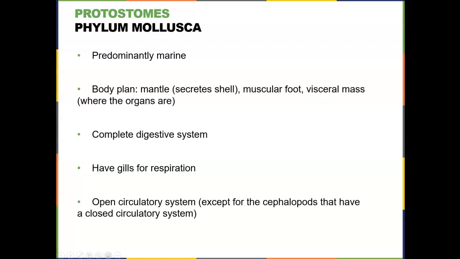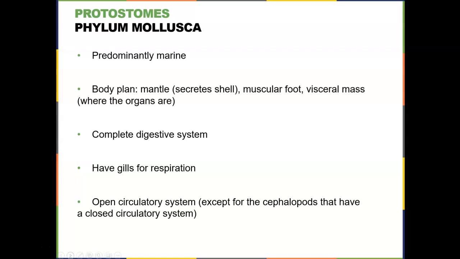So our very first group of protostomes would be phylum Mollusca, and mollusca means soft body, and if you have ever eaten clams or scallops, you know that they are a very soft tissue. They often, though, many of these animals come with a hard shell around them.